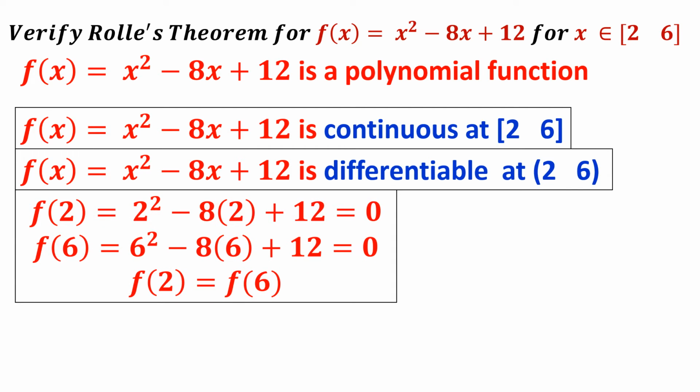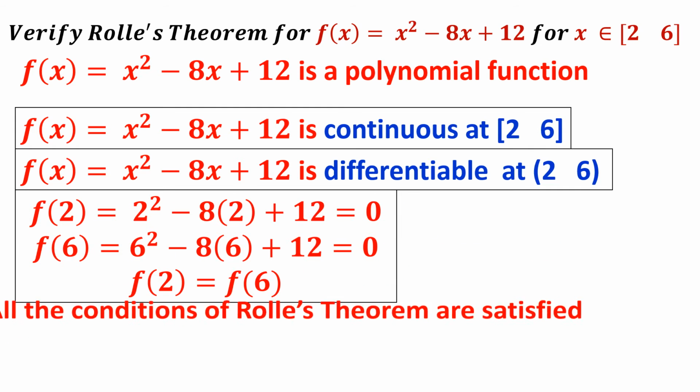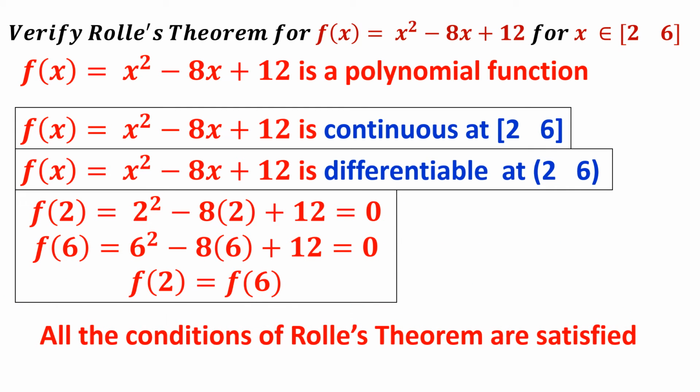And I will find the values at the endpoints, that is f(2) is 0 and f(6) is 0, by putting x is equal to 2 and x is equal to 6 in the function. Therefore, all the conditions of Rolle's theorem are satisfied. Suppose if continuity is not there, you can drop there itself. If differentiability is not there, we will tell that Rolle's theorem conditions are not satisfied.